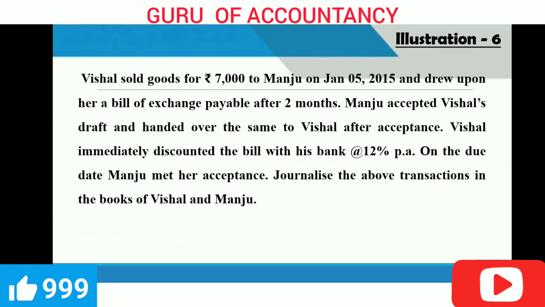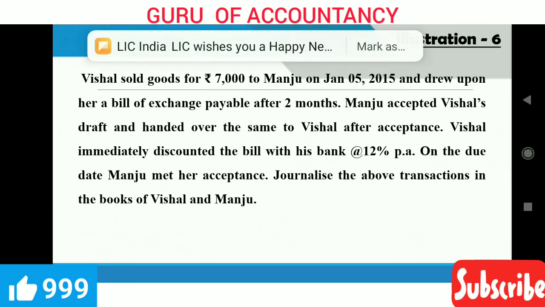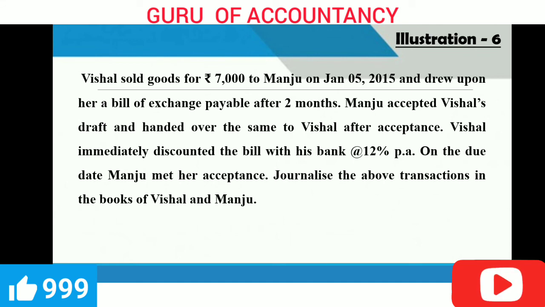Second thing, Vishal has discounted the bill with the bank. So the bank will cut discount at 12% per annum. It will be for 2 months. So 2 months 12% discount on rupees 7,000. That calculation also you have to do. Let us see the solution.